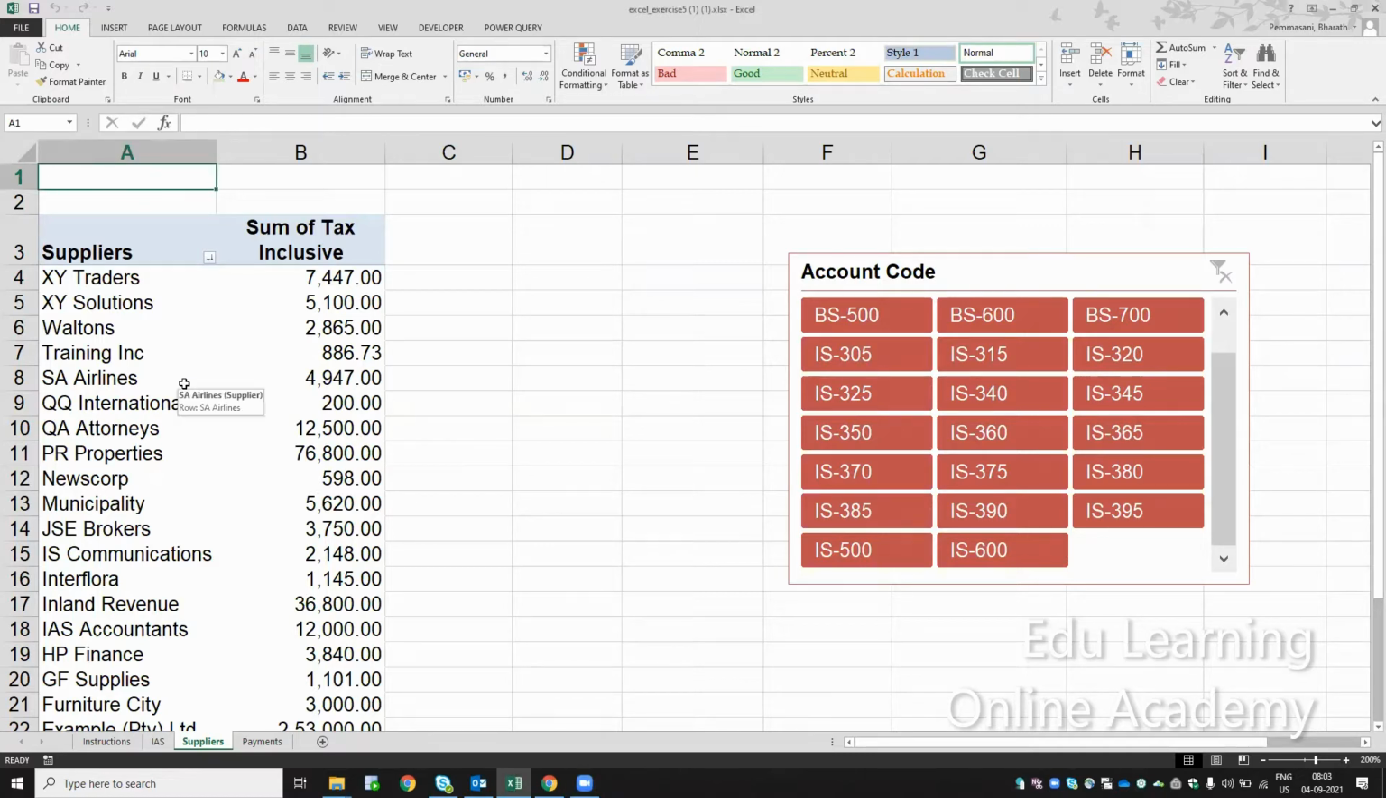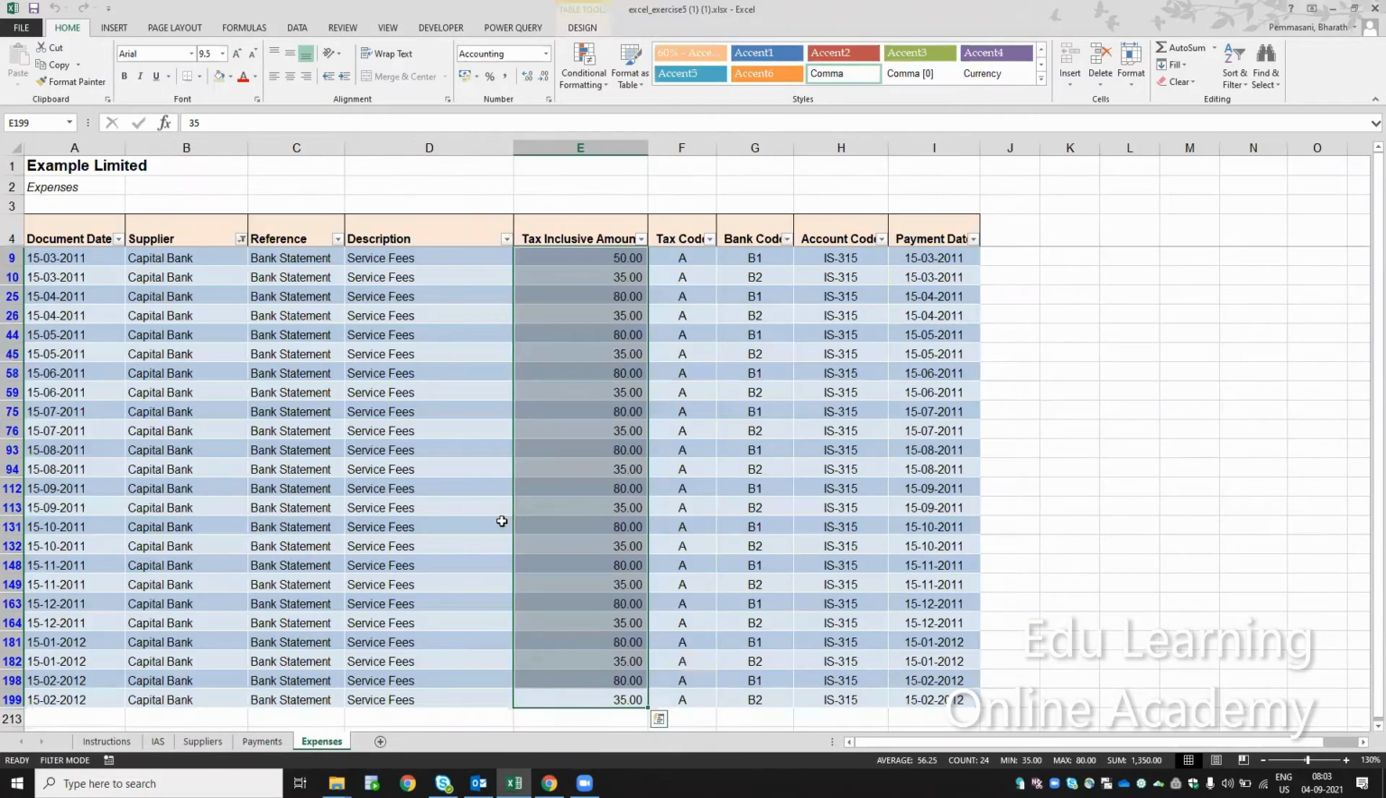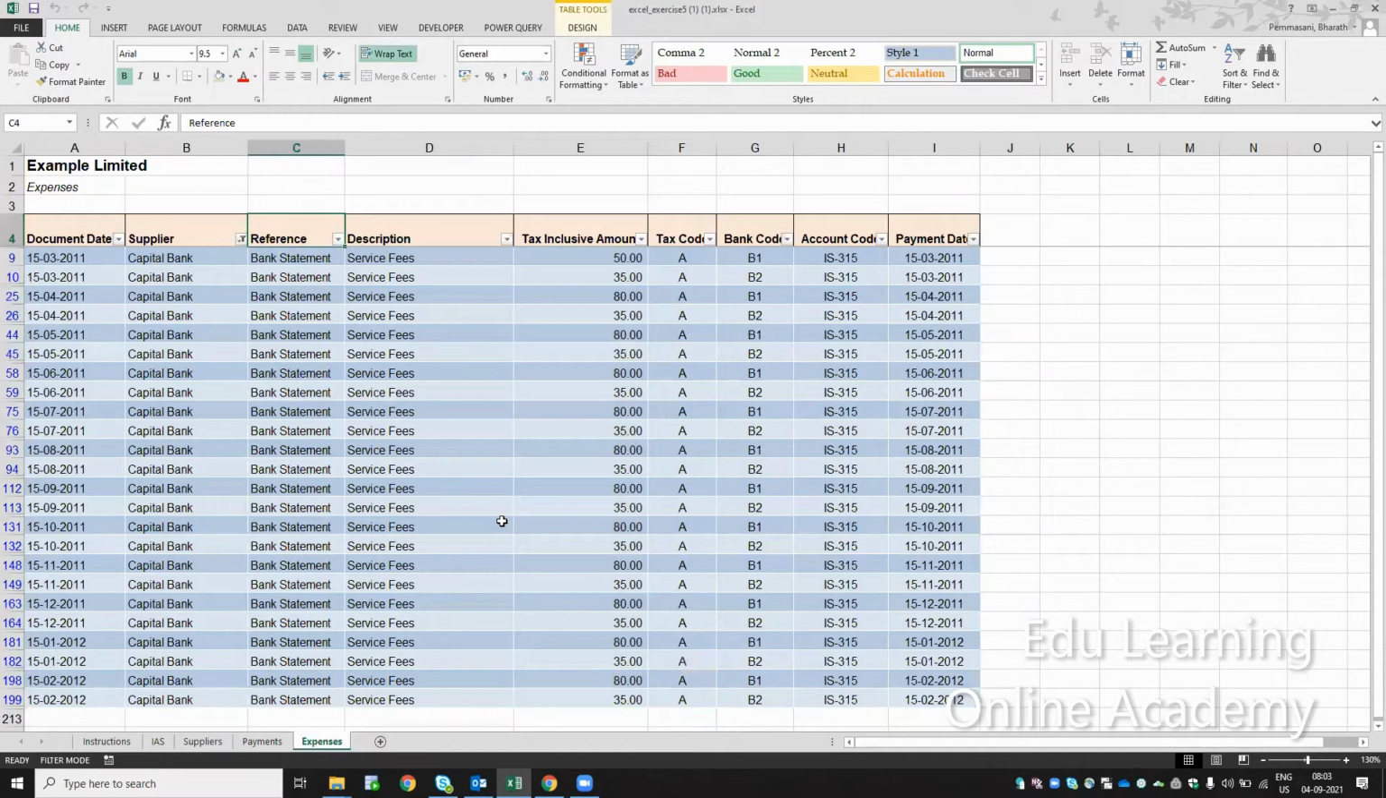So the last point is, suppose now I have the data here, payments data. Let me unhide the expenses sheet. So what does the pivot table do? Why do we use a pivot table? To summarize and to aggregate the data.